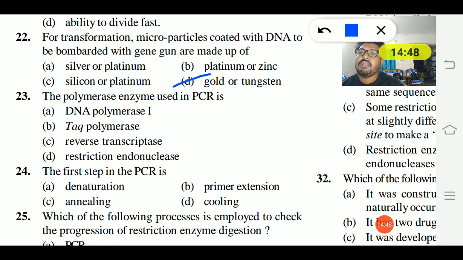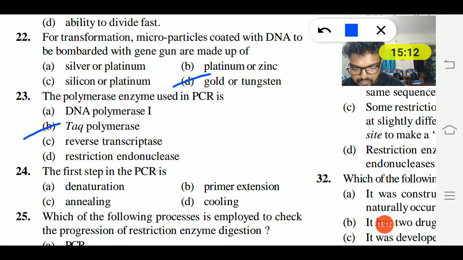23. The polymerase enzyme used in PCR is DNA polymerase first, Taq polymerase, reverse transcriptase, or restriction endonuclease. So option B is the right answer, Taq polymerase. Thermus aquaticus is the organism from which the enzyme called Taq polymerase is extracted.